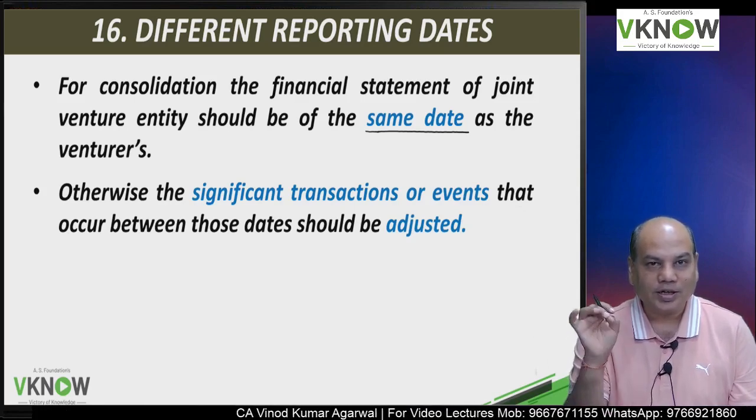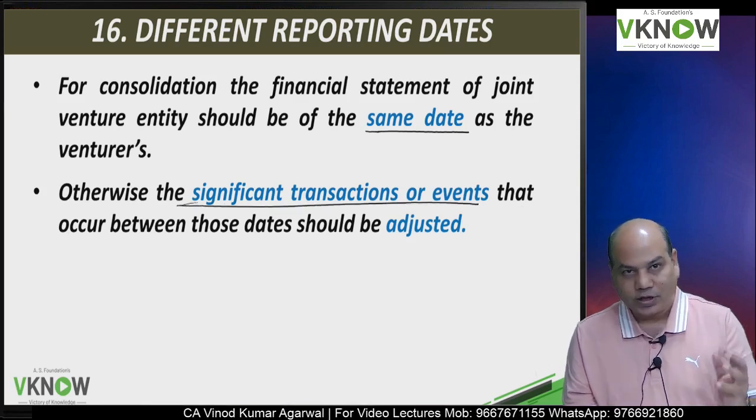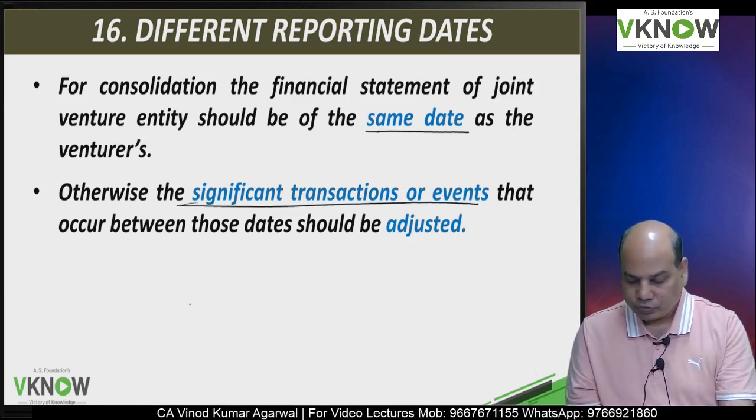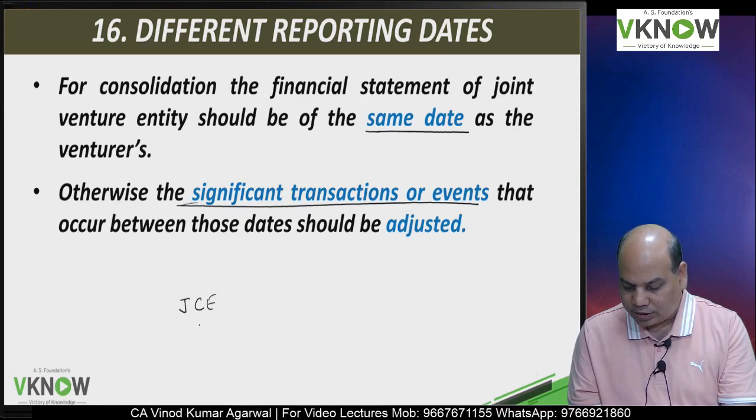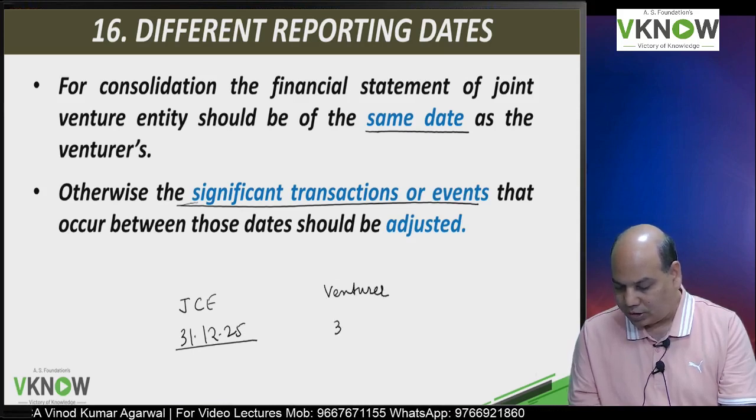In India, the year ending date is 31st March. So if there is a difference in the reporting date, the jointly controlled entity's year ending date is 31st December 2025 and the venturer's year ending date is 31st March 26.